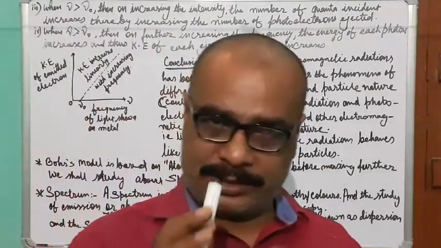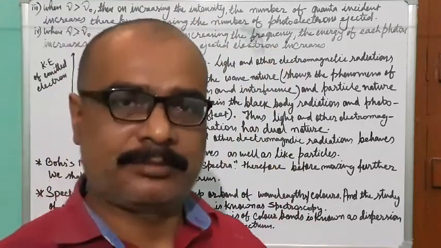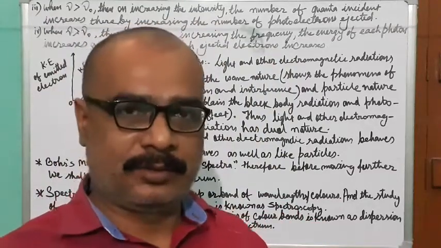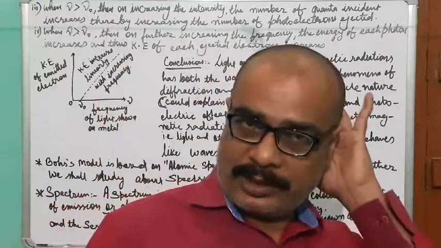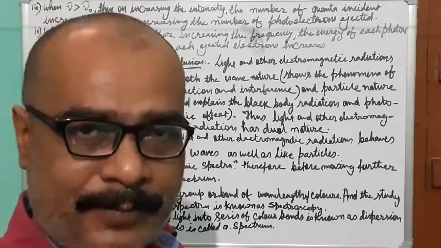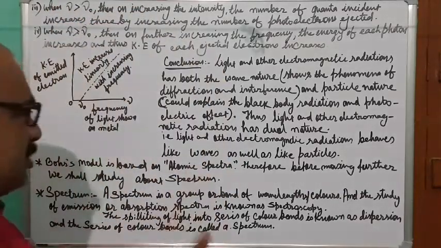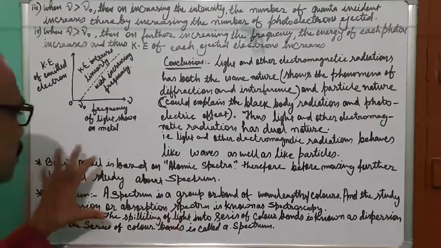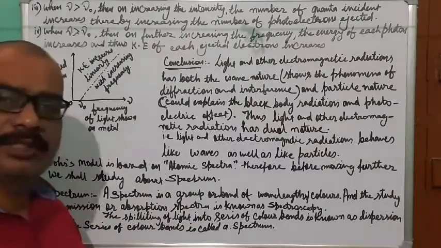To discuss Bohr's model, we need knowledge about something called a spectrum. Bohr's model is based on the atomic spectra, therefore before moving on, we shall study the spectrum.